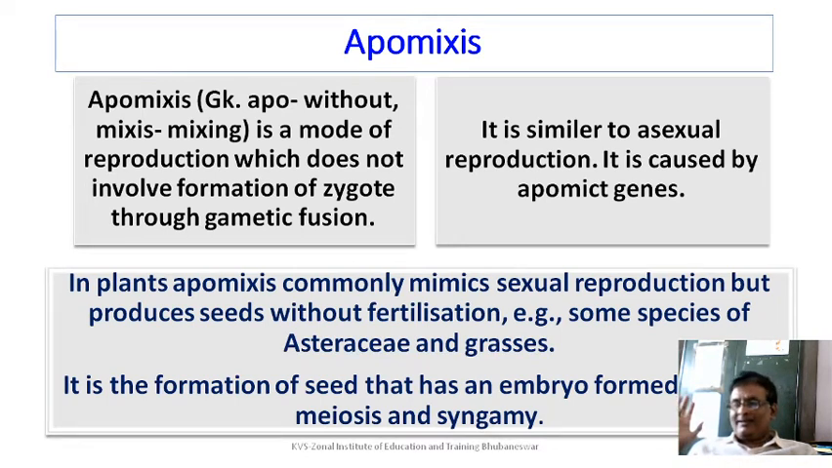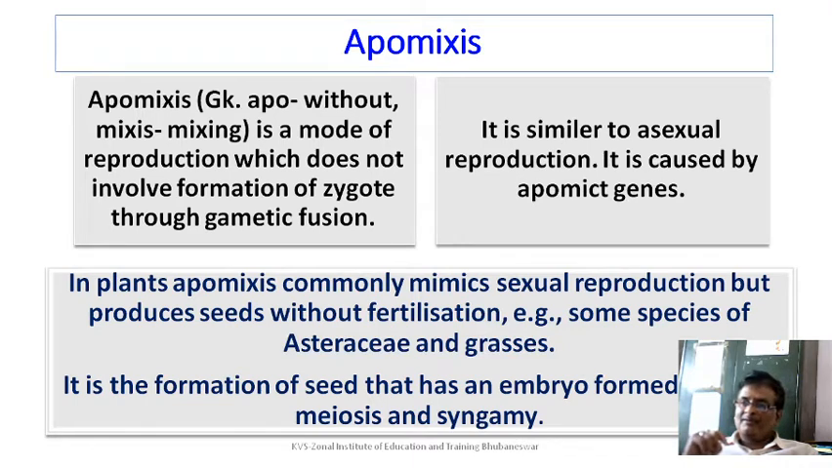Now let us discuss about another very, very important topic. The topic is apomixis. What is the meaning of the term apomixis? Apomixis, you can split the term. Apo means without, mixis means mixing. Means it is a mode of reproduction which do not involve formation of zygote through gametic fusion. We know pollen has to fertilize, only then the egg is fertilized and embryo has to be produced. But in this case it is not happening.